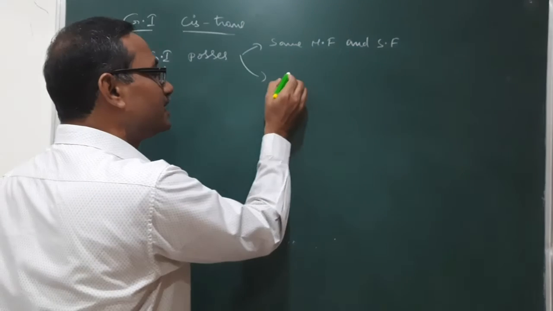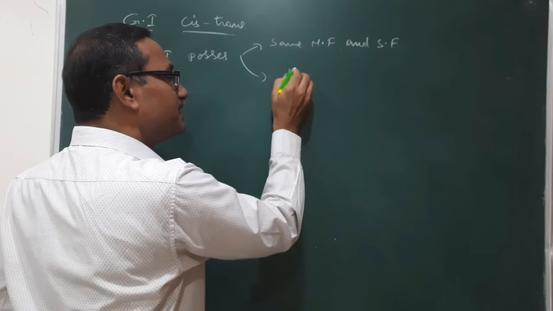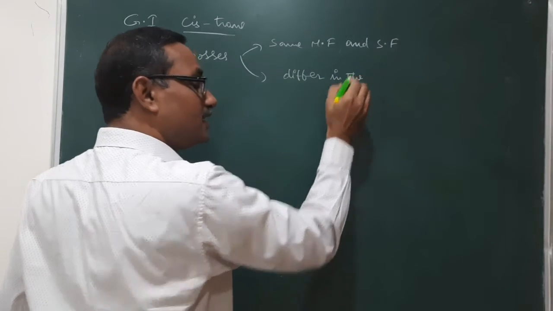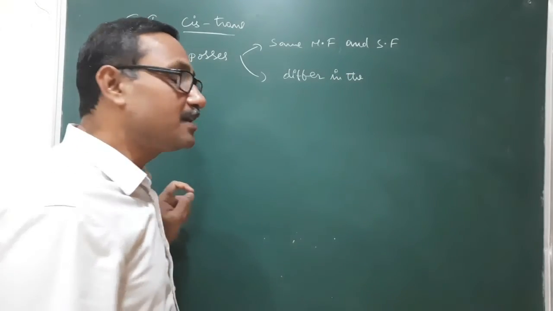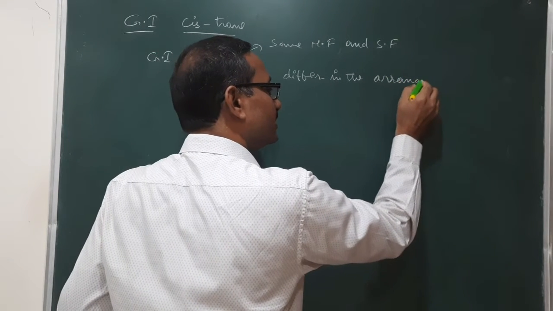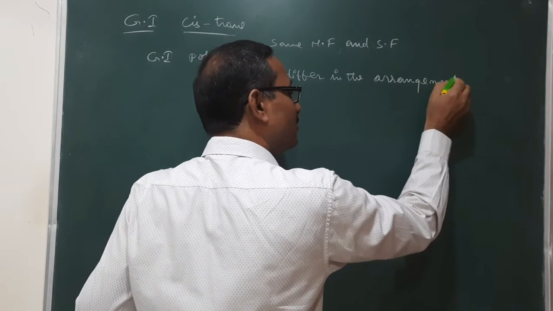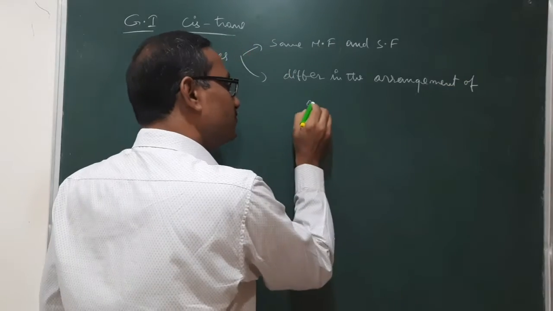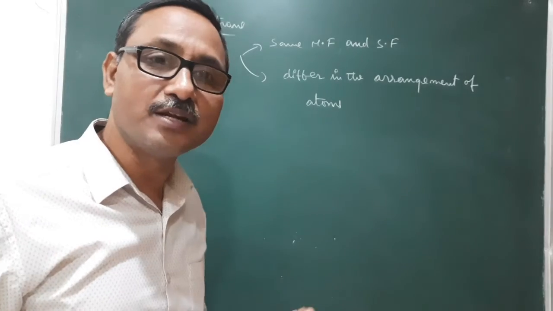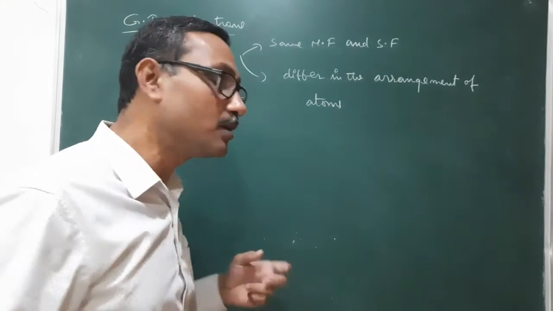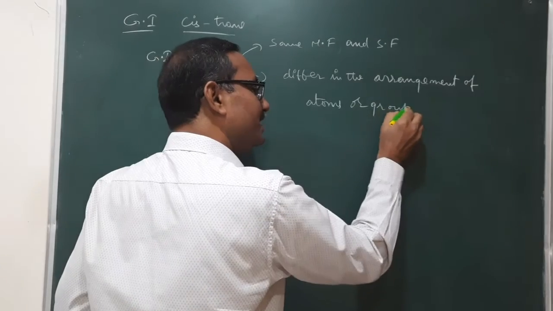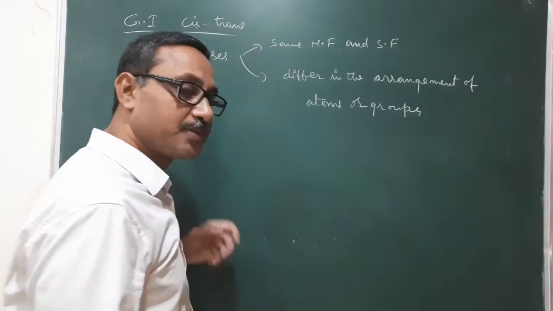So, here they differ in the arrangement of atoms, such as hydrogen, chlorine, bromine, or groups like methyl, ethyl, nitro.